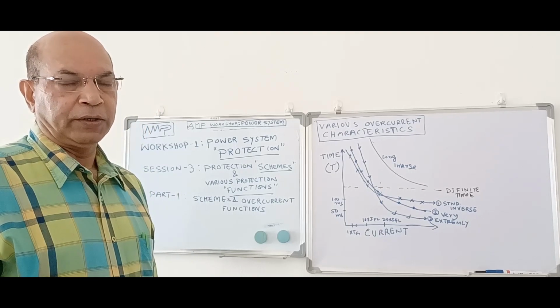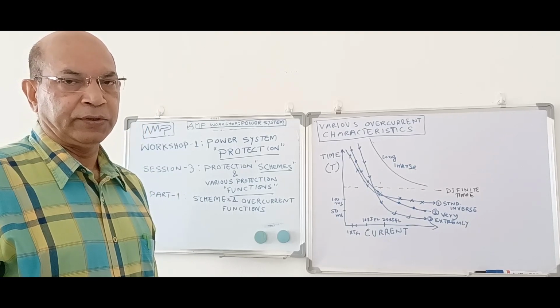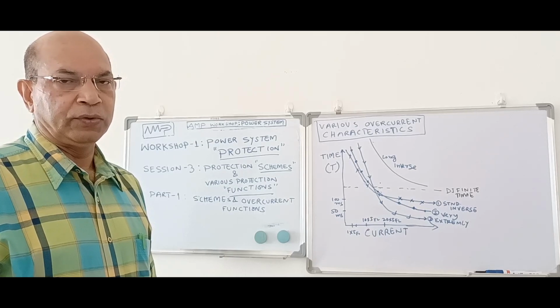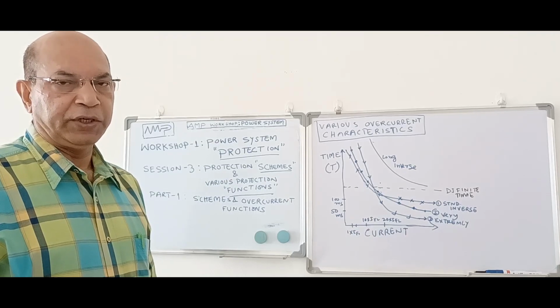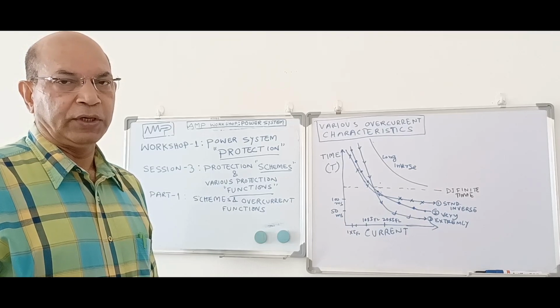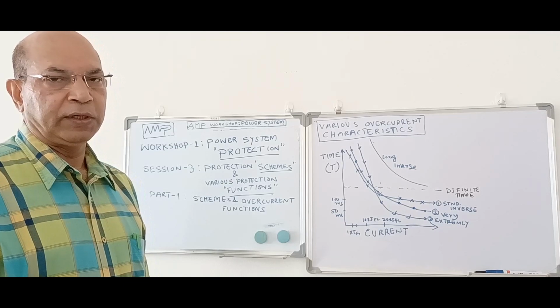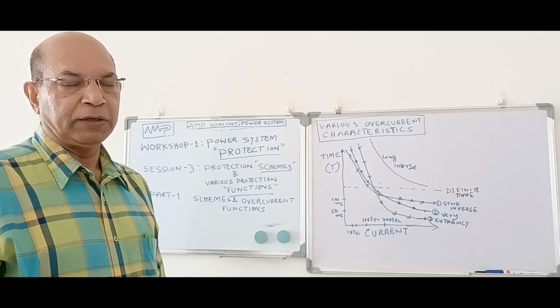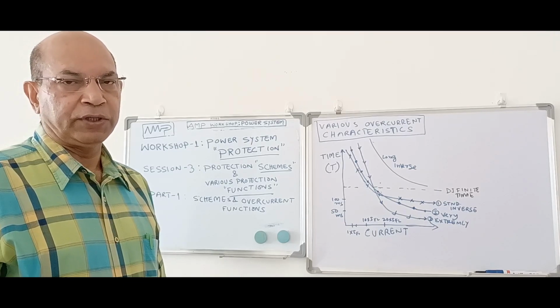This Workshop 1 consists of various sessions, out of which Session 1 and Session 2 have already been completed, and today we are going to discuss Session 3. Session 3 has been split into two parts, part 1 and part 2, due to its long duration.